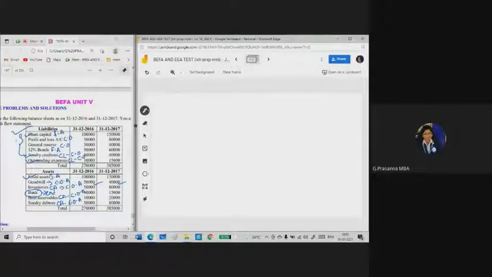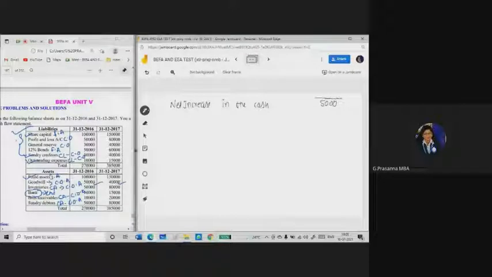So here I will be writing net increase in the cash amount is 5,000. Okay, 60,000 minus 55,000 is 5,000, a net increase in the cash. After that you need to take opening and closing balance of cash and bank.